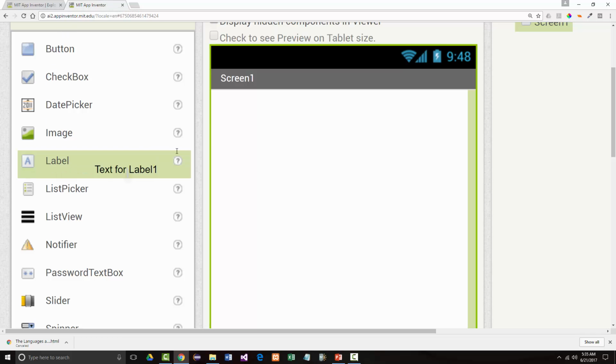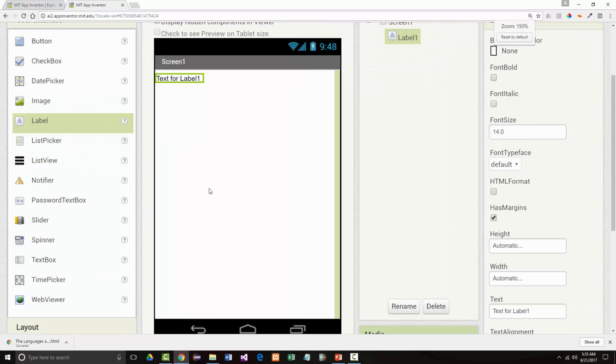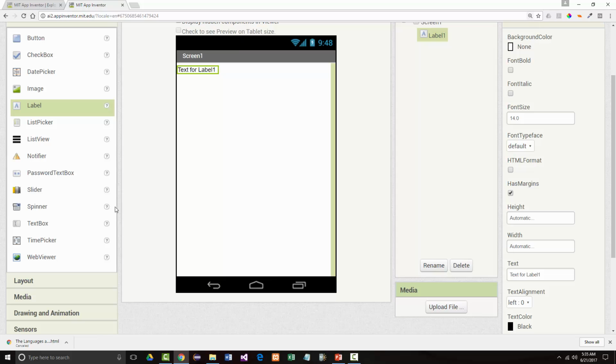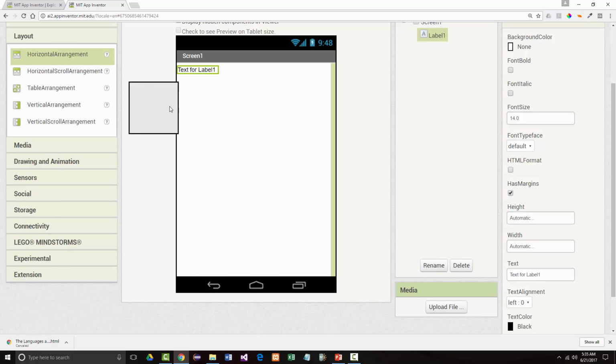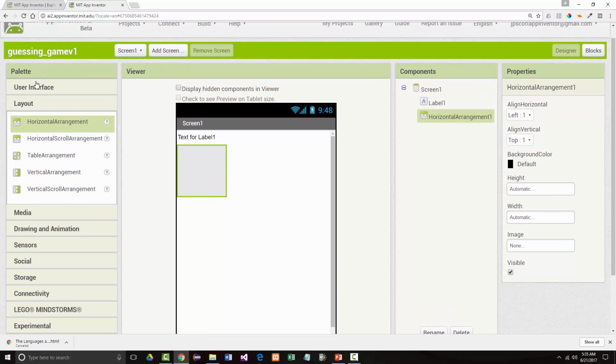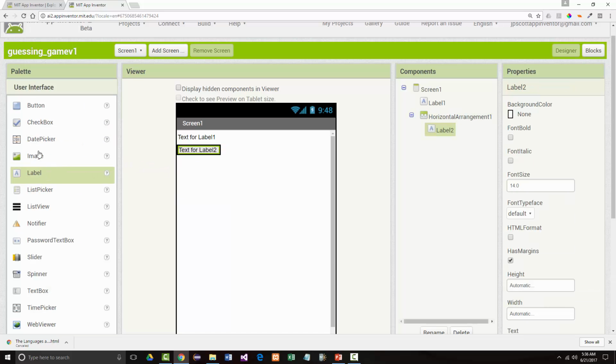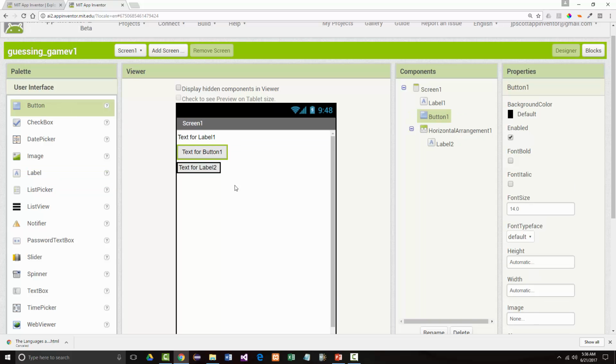I'm going to start by putting a label up here, and under the label, I'm going to put a horizontal arrangement, and in that horizontal arrangement I'm going to put in another label, and after that label I'm going to put in a button.